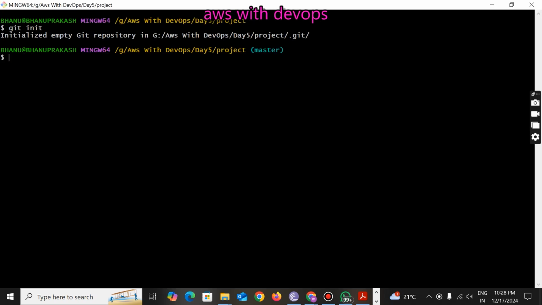So I have initialized the current folder as a working directory. Next I am going to create one file here, by using the command touch, with file name file1. Or else let me use the vi editor. Now I am creating a file, file1.